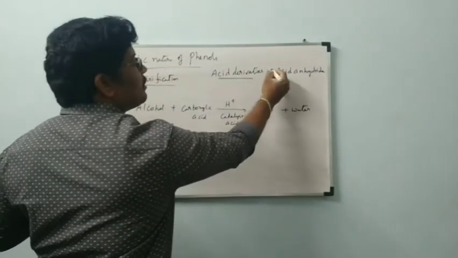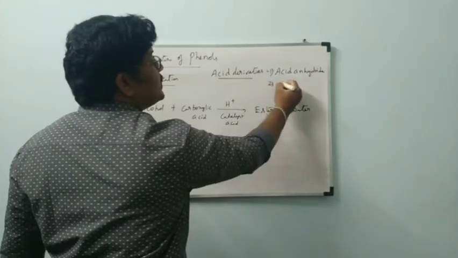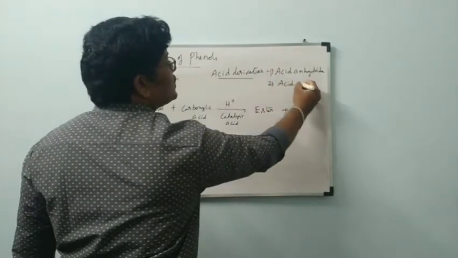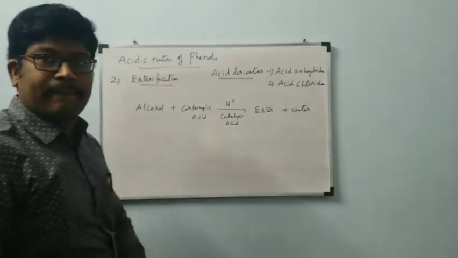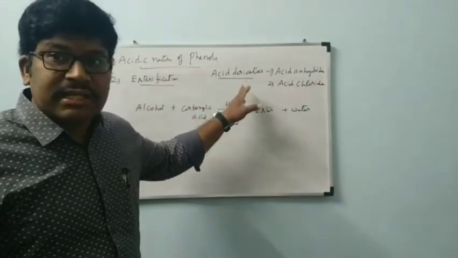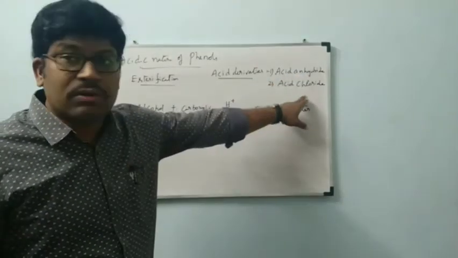Acid derivatives: one is acid anhydride, two is acid chloride.